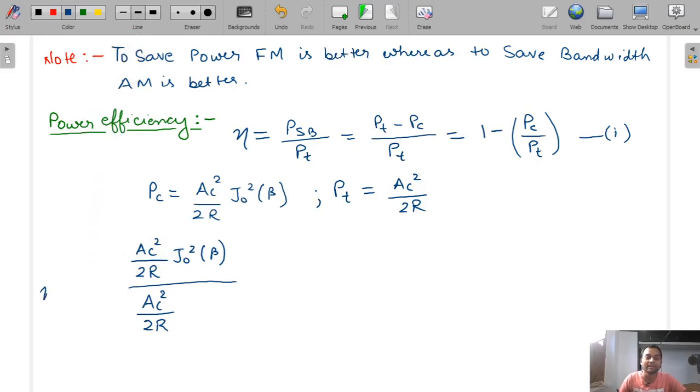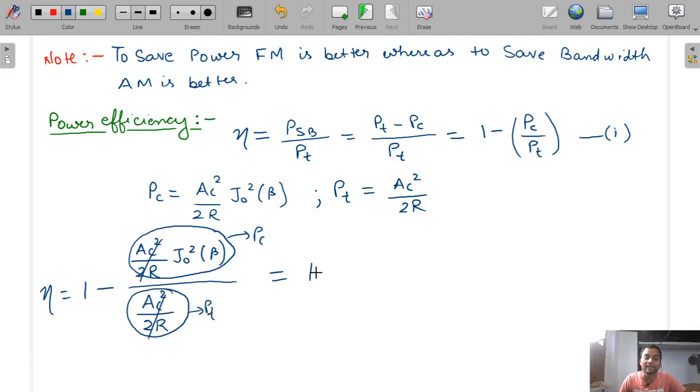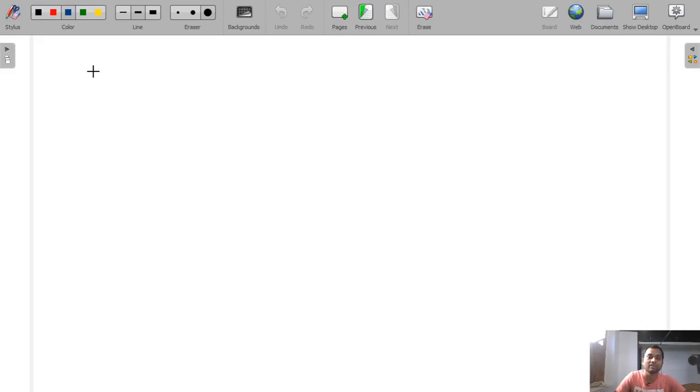Sorry, this is 1 minus PC by PT. So we will write efficiency is equal to 1 minus, where this numerator term is PC and this denominator term is PT. So 1 minus PC by PT. This AC squared by 2R will get cancelled. So we will get efficiency is equal to 1 minus J0 squared beta. Now let's come to the next page. We got efficiency is equal to 1 minus J0 squared beta.